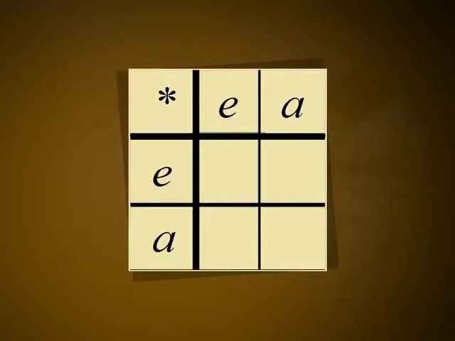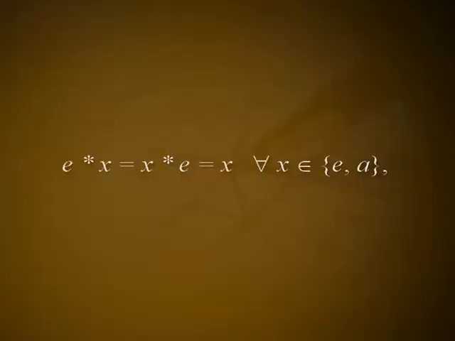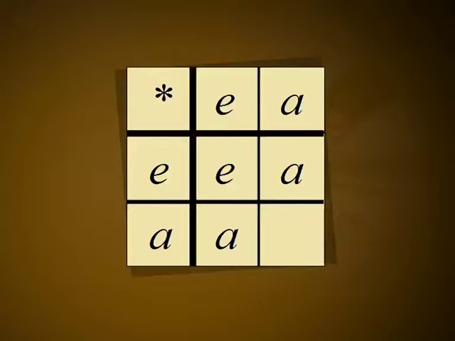When giving a table for a group operation, we shall always list the elements in the same order across the top as down the left side, with the identity element listed first, as in the following table. Since e is to be the identity, e * x = x * e = x for every x in {e, a}. And hence, we are forced to fill the table as follows, if * is to give a group.